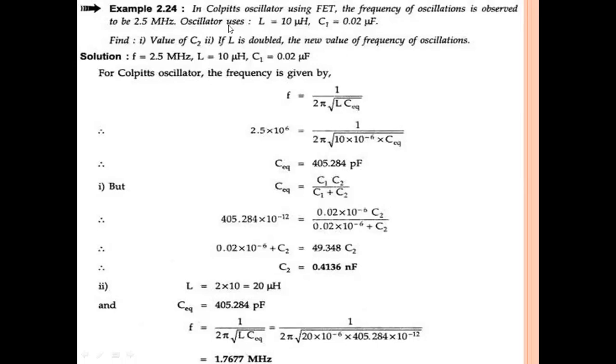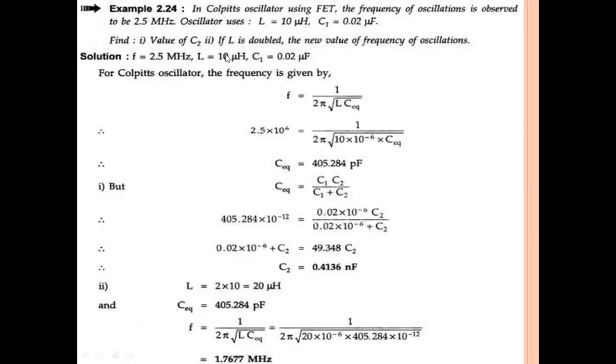Okay, but here we should find out the value of C2. How can we get this value? From the C equivalent, because C equivalent is equal to C1 C2 by C1 plus C2. In order to find the C2 value, we should know the value of C equivalent. That's why we are finding C equivalent first from this frequency formula. Substitute the C equivalent value, that is 405.2 into 10 power minus 12, equal to C1 value, which we already know, 0.02 into 10 power minus 6, into C2 by 0.02 into 10 power minus 6 plus C2. If you simplify the equation, C2 is equal to 0.41 nanofarad. So that is the C2 value.